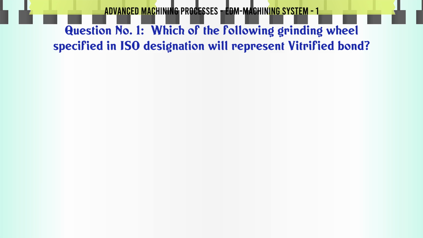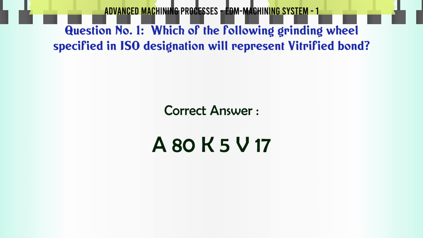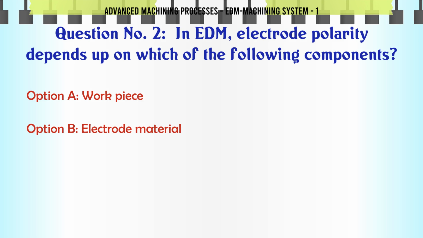Which of the following grinding wheel specified in ISO designation will represent vitrified bond? A. Z46K5B17, B. C600K5B17, C. C8K5R17, D. A80K5V17. The correct answer is A80K5V17. In EDM electrode polarity depends upon which of the following components?